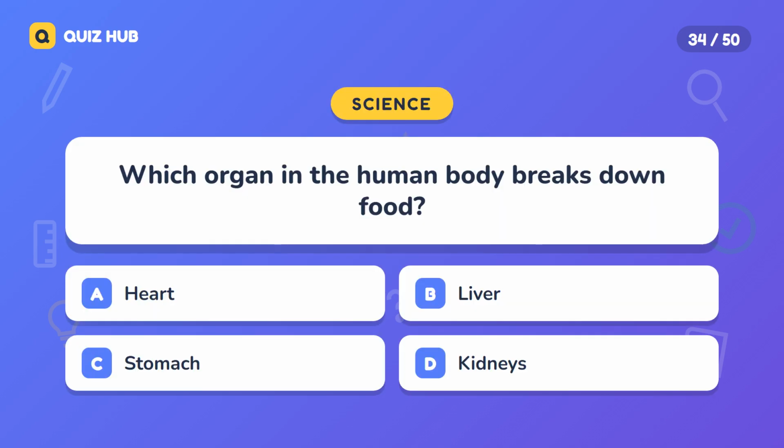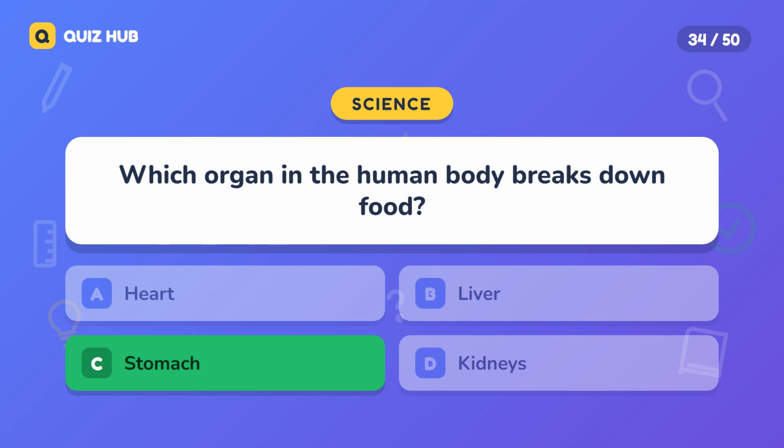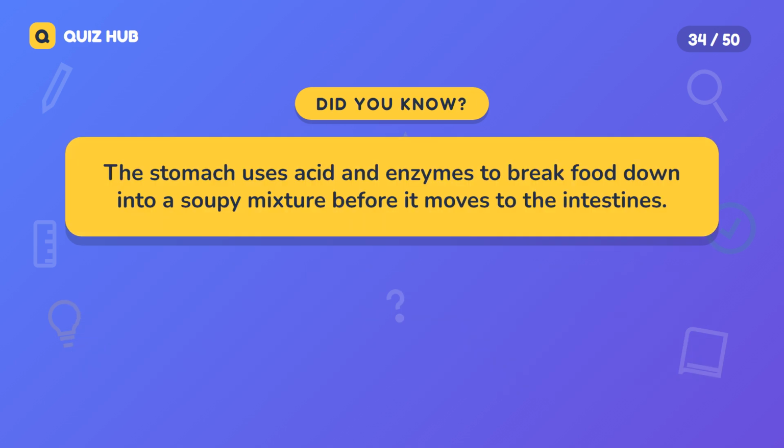Question 34. Which organ in the human body breaks down food? A. Heart. B. Liver. C. Stomach. D. Kidneys. The correct answer is stomach. The stomach uses acid and enzymes to break food down into a soupy mixture before it moves to the intestines.